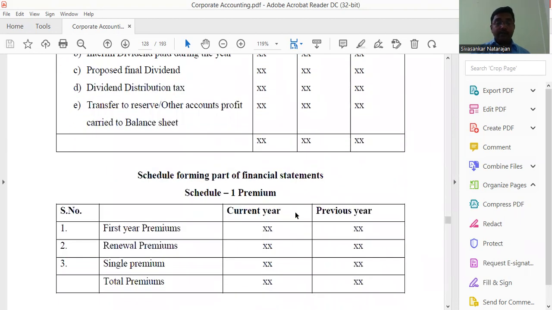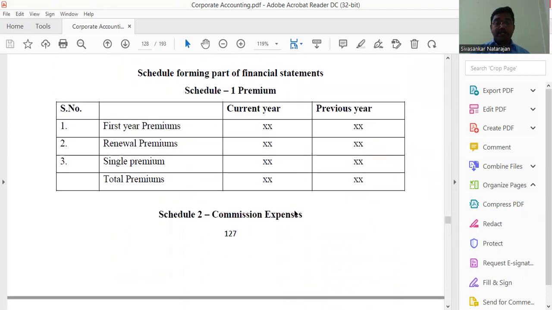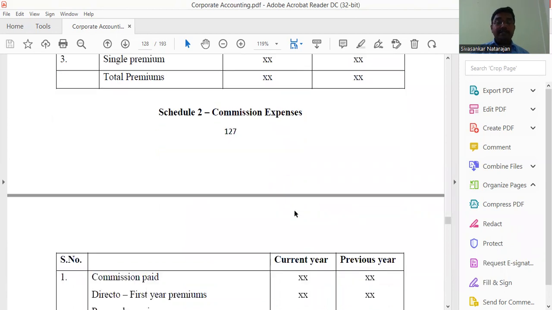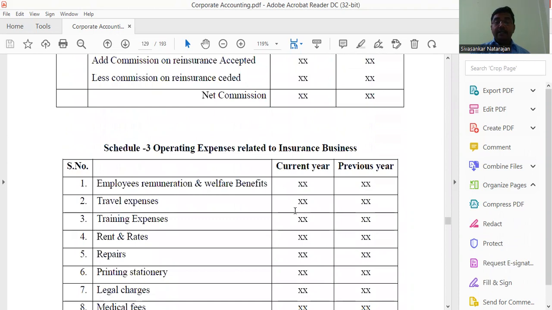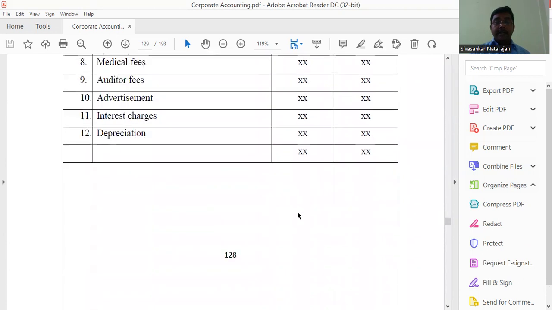Okay. Then Schedule 1: as per the schedules only, we have to prepare the financial statements. First one, Schedule 1, is premium, premium received. Then Schedule 2 is commission expenses. Then the next one is Schedule 3. It is the operating expenses related to the insurance business.